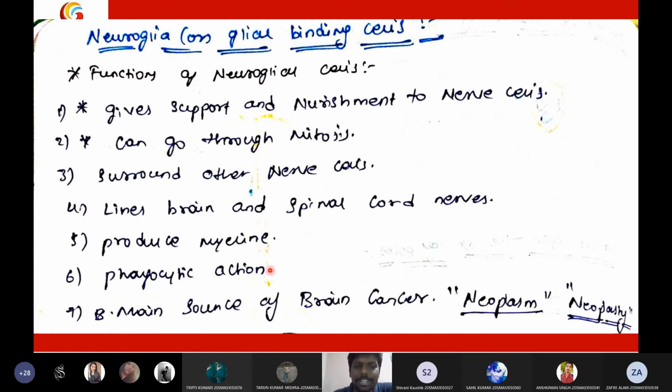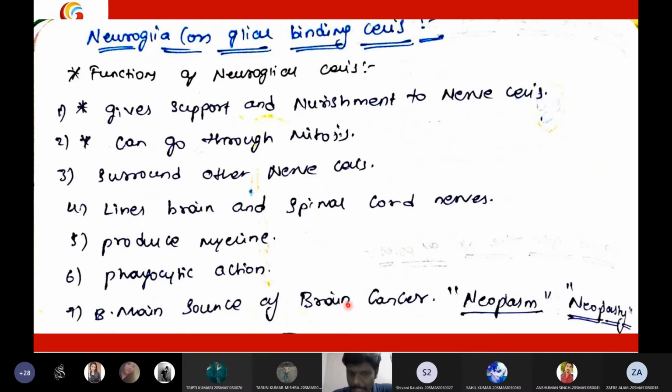action. Phagocytic action is a mechanism of killing microorganisms which are entering into our body. So the cell will digest the microorganism and kill it, and that phenomenon is called phagocytic action, which is done by some types of glial cells. And last and final, glial cells will give the major source.